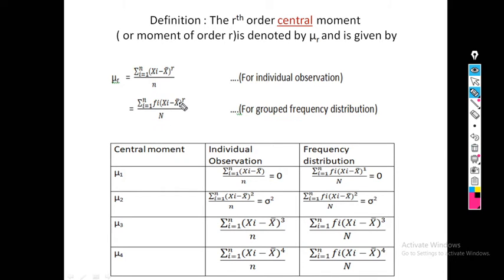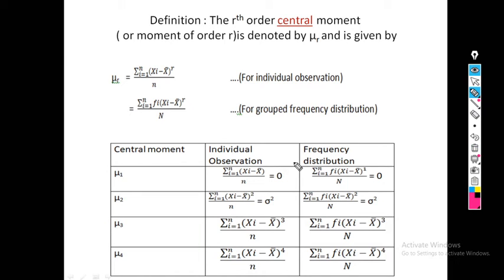Again, if I put different values of r, that is 1, 2, 3 and 4, we get 4 central moments, mu1, mu2, mu3 and mu4. Now see, for individual observations, I put the value of r as 1, 2, 3 and 4. While putting these values, we get these 4 formulas. We change only the value of r. And again in case of a grouped frequency distribution, I put the values of r as 1, 2, 3 and 4, so I get these 4 formulas for frequency distribution.